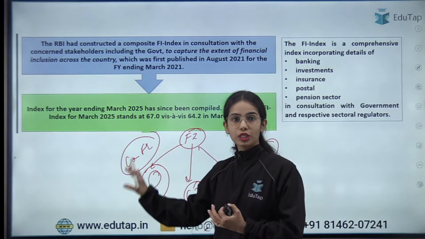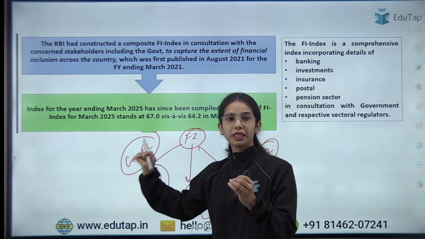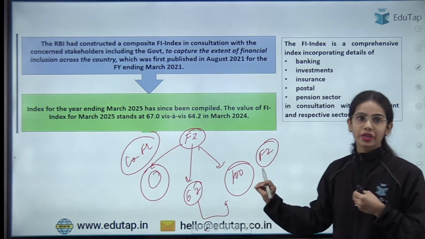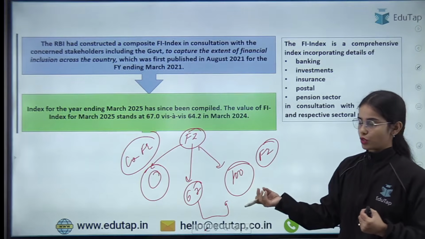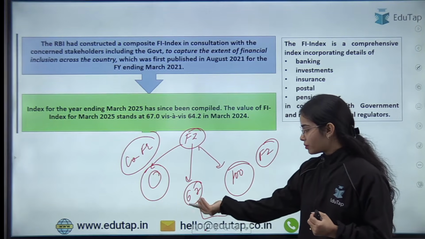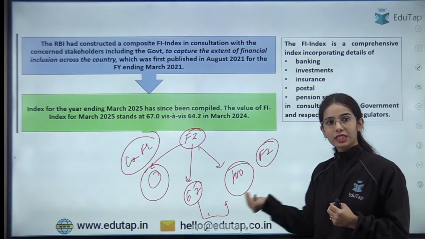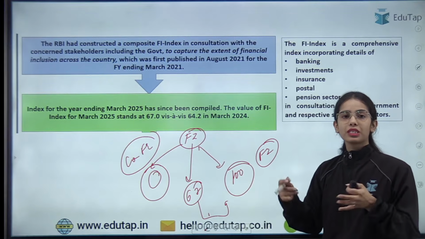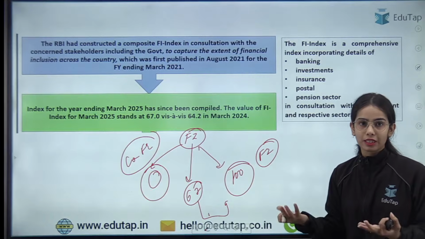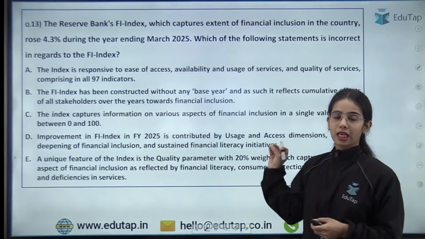So a value near 0 means complete financial exclusion, and 100 means complete financial inclusion. The more the index value is near towards 100, the better it is. That means the better the financial inclusion condition is in our country. Okay, coming to the next question.